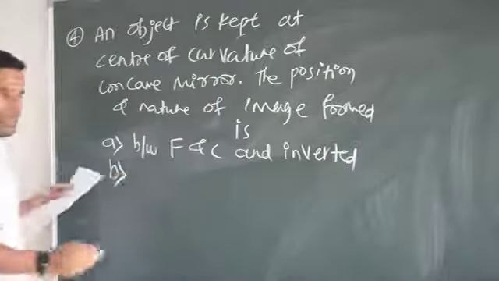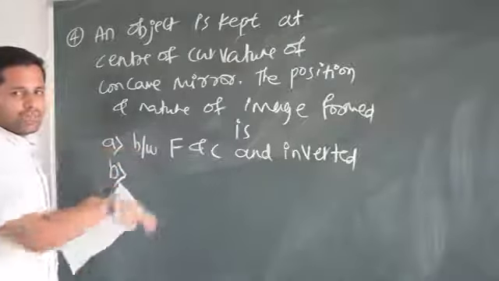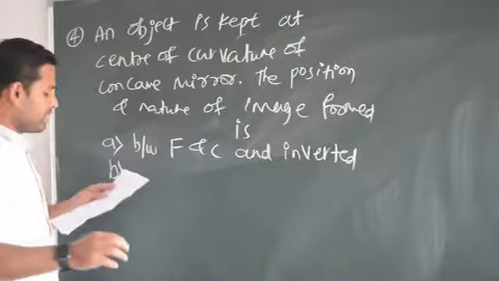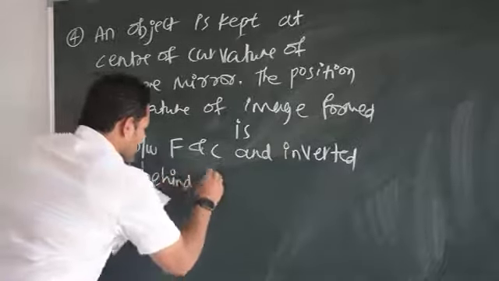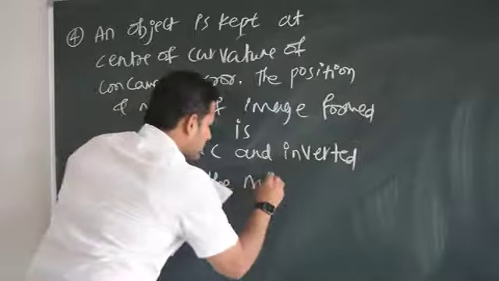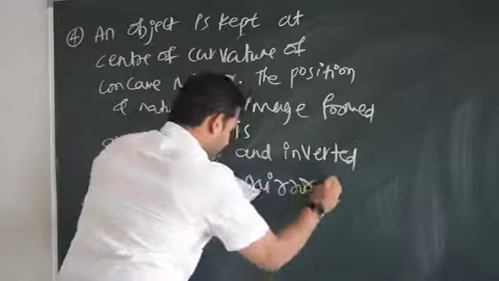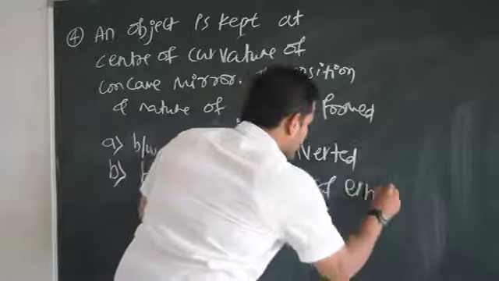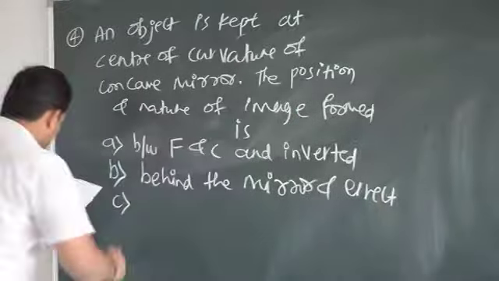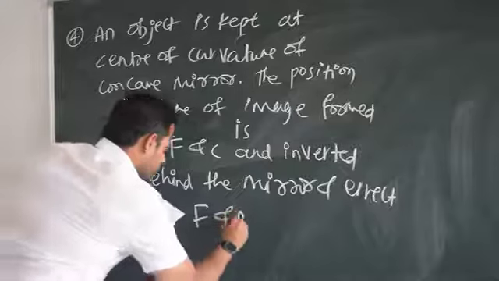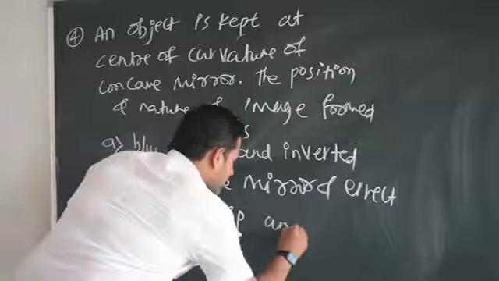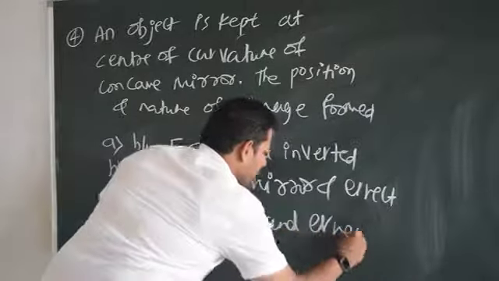B. You will be having 8 multiple choice questions, and you have to solve them. Next, B is behind the mirror and erect. C is between F and P and erect.